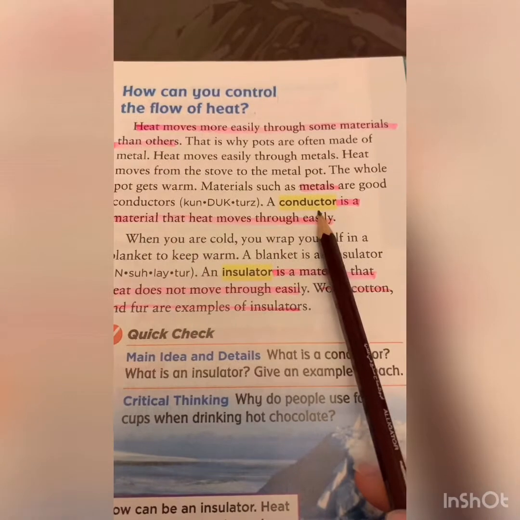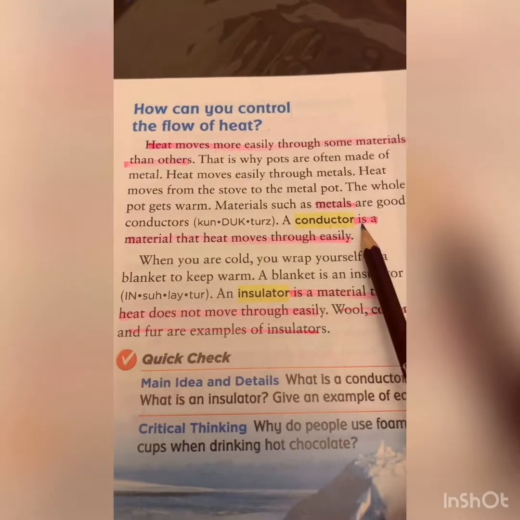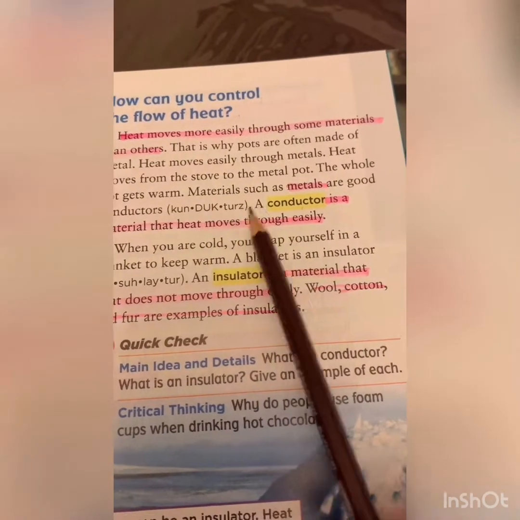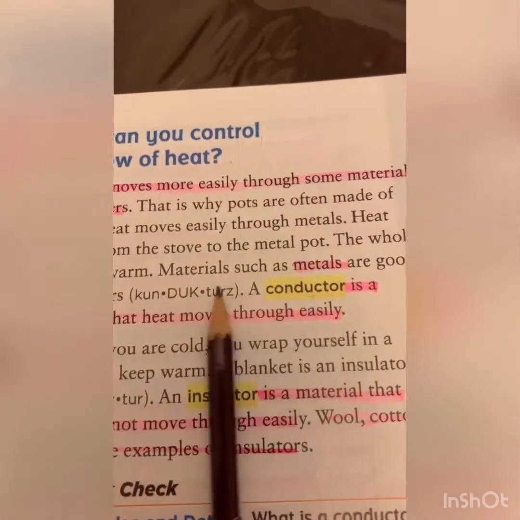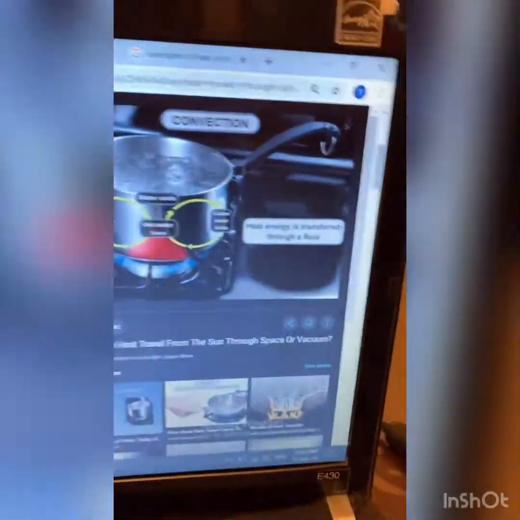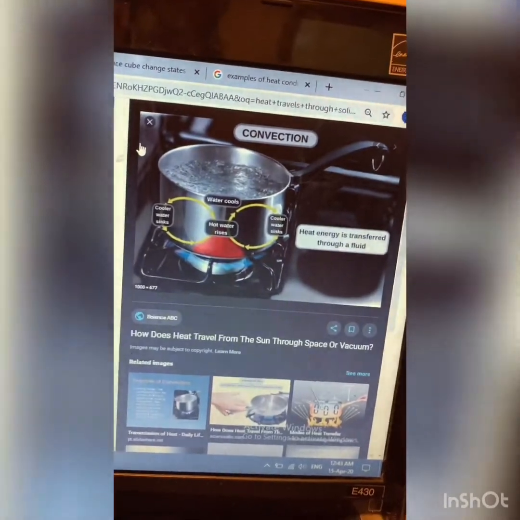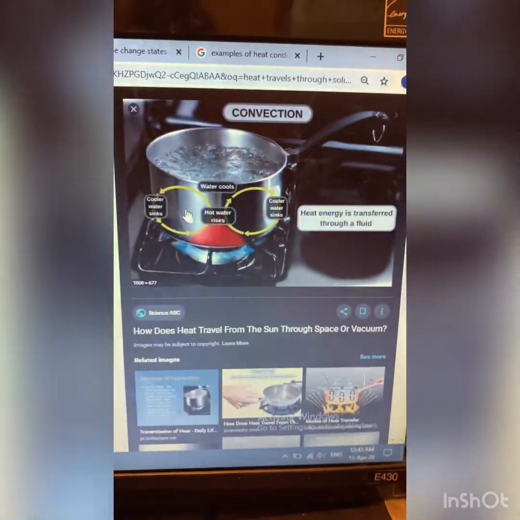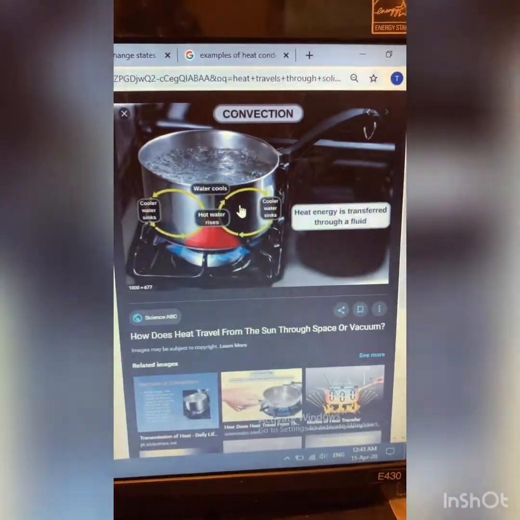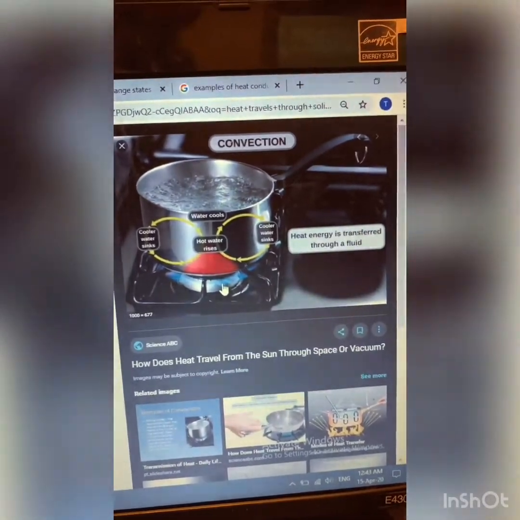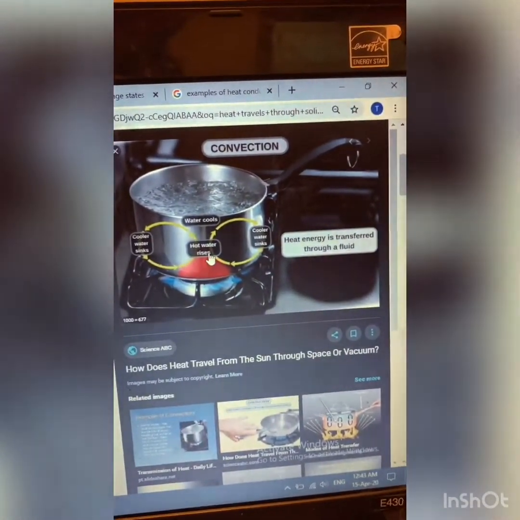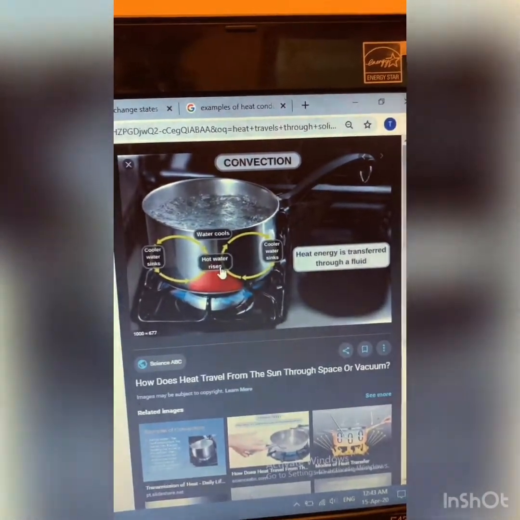Some objects are called conductors. Conductors of heat are materials that heat moves through easily, like the pot, as I showed you before. Usually materials that are made up of metals are good conductors of heat. So metals will take the heat from the source of the heat that is given, and the heat will get through them easily, okay.